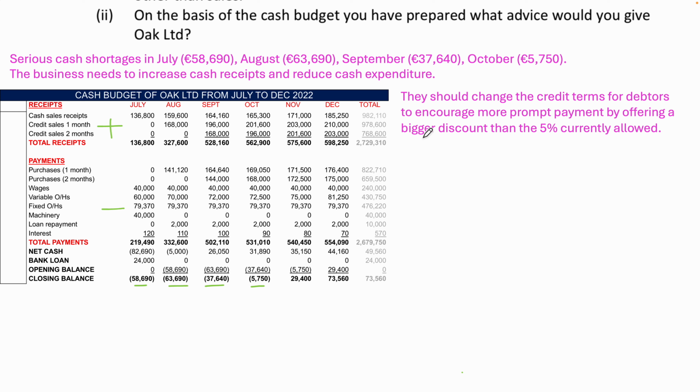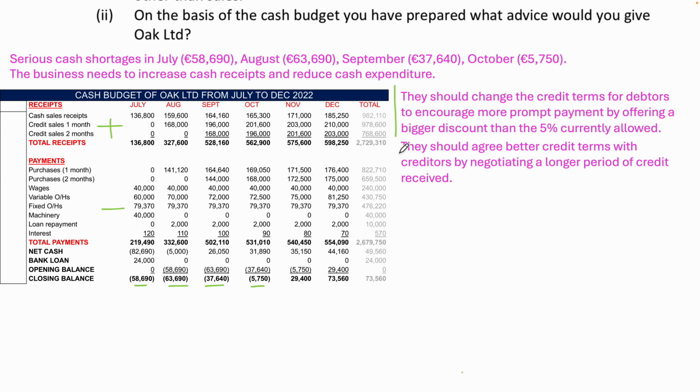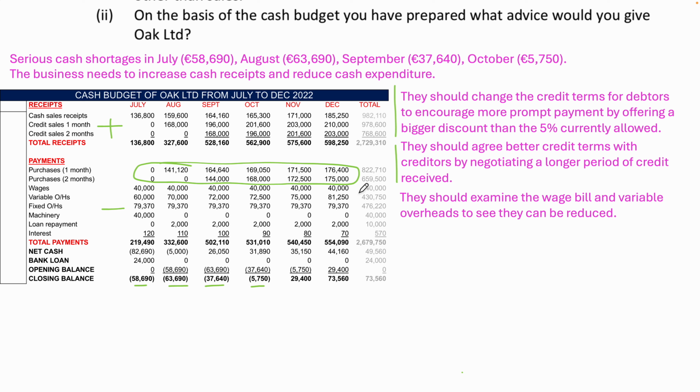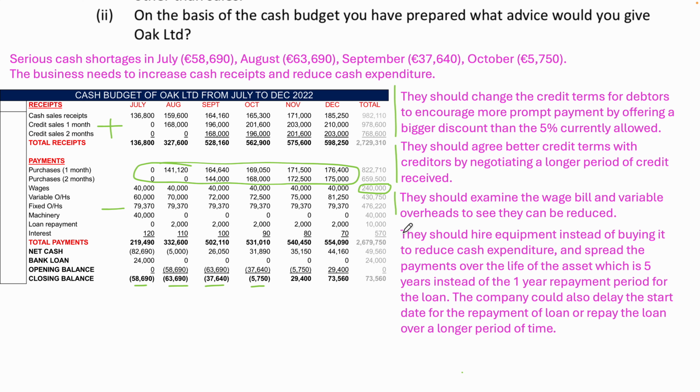How should they do that? How should they increase the receipts? They should change the credit terms for debtors to encourage more prompt payment by offering a bigger discount than the 5% currently allowed. They should agree better credit terms with creditors by negotiating a longer period of credit received. So instead of paying all of this money to creditors, can they organise to pay a little bit less and over a longer period of time? They should look at the wage bills. The wages were 240, so can they be reduced?